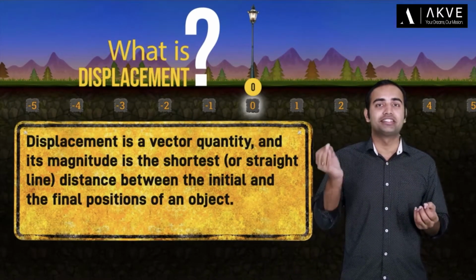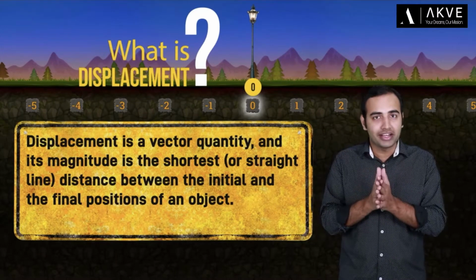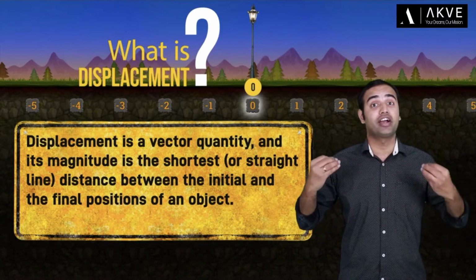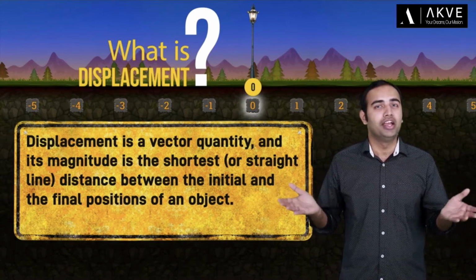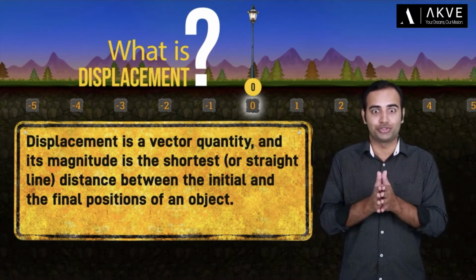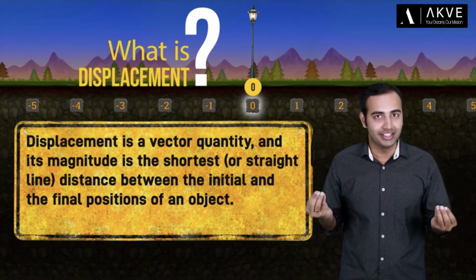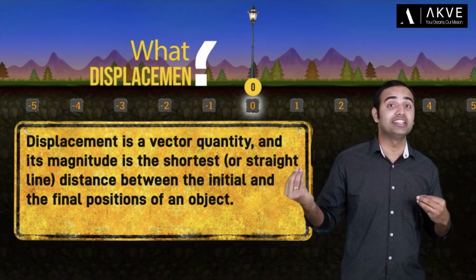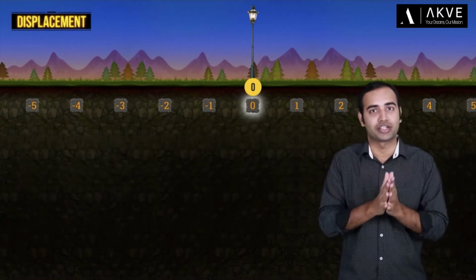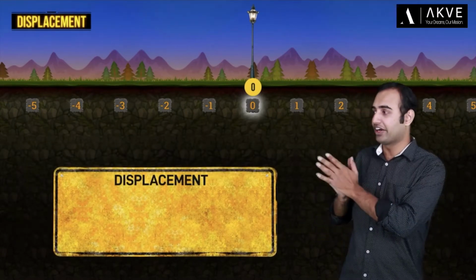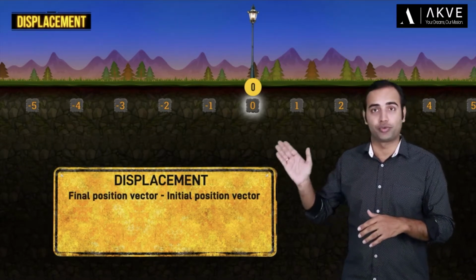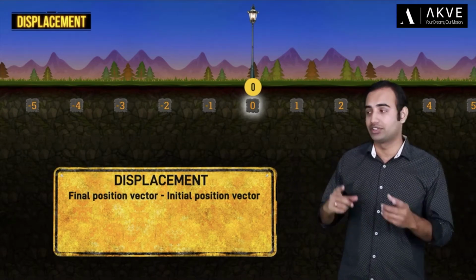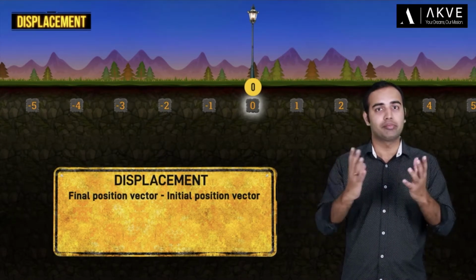So displacement is a vector quantity and its magnitude is equal to the shortest distance between the initial and the final positions of an object. Now, because the shortest distance is also the straight line distance, we can say that displacement's magnitude is the straight line distance between the initial and the final positions of an object. Mathematically, we define displacement as final position vector minus initial position vector of an object. Now, this is an important formula, so you must remember it.